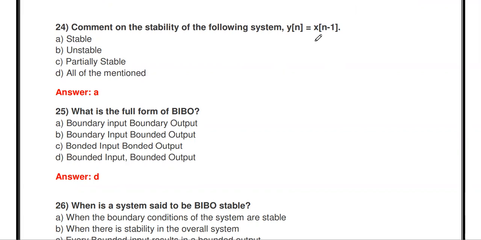What does it mean by stable? For a bounded input, that is for a finite input, if the system produces finite output, it means the system is stable. So here you see x of n minus 1. You just apply x of n as some 10. So what is the output we get? 10. Finite input, the system produces finite output. So the system is said to be stable.